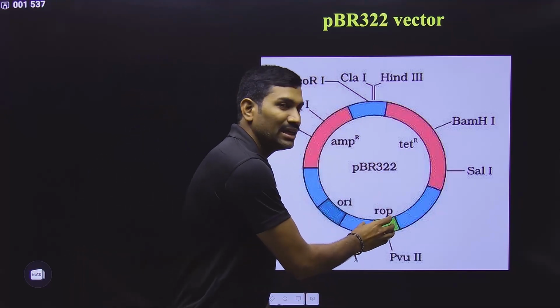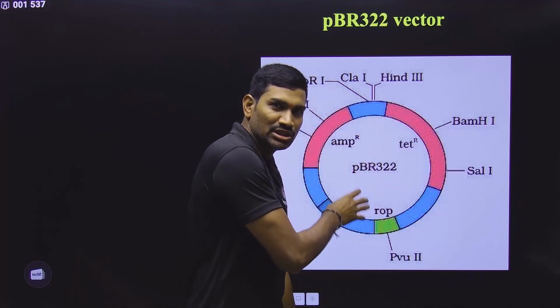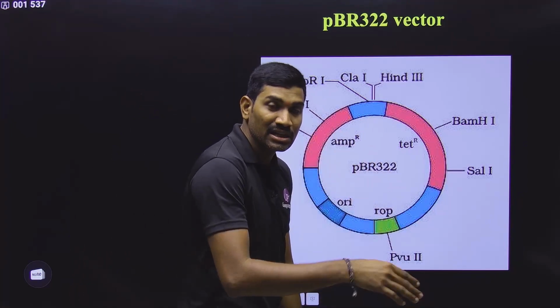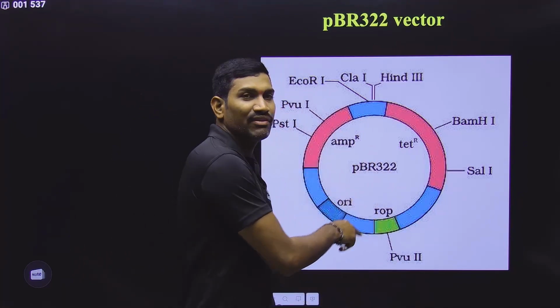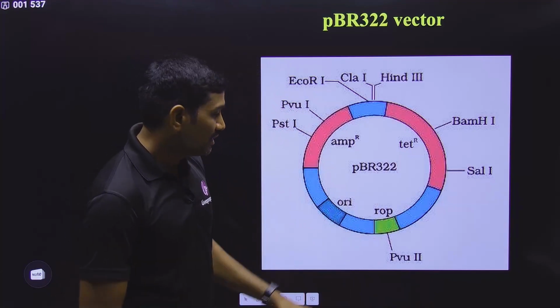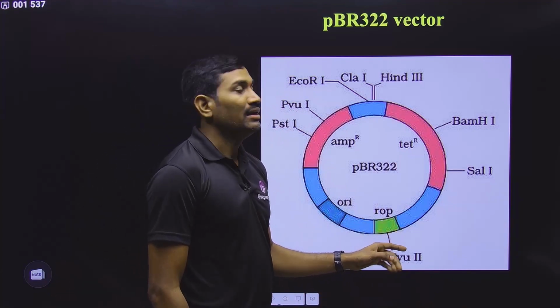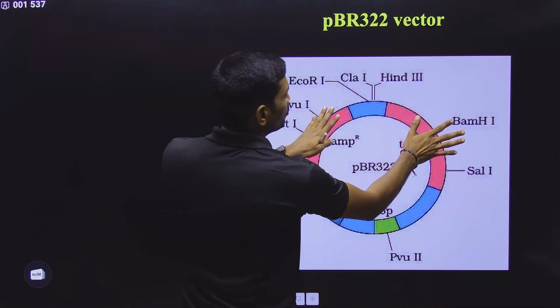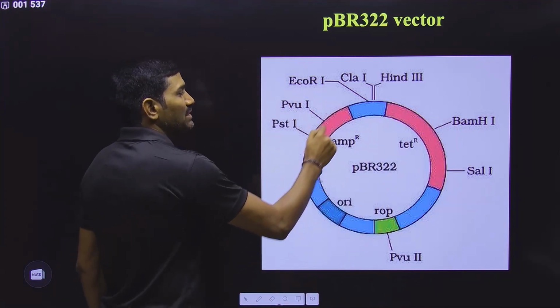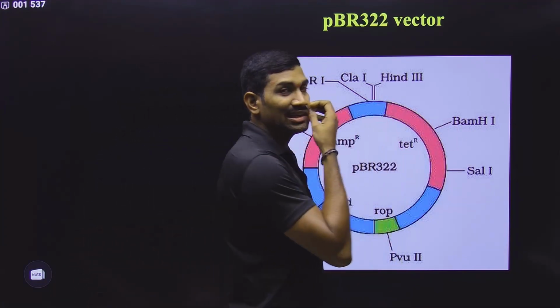So rop has some genes that produce proteins, and these proteins are needed for replication of the plasmid. That's why it was named rop. Along with this it has two selectable markers. One is the ampicillin resistant gene, the other one is the tetracycline resistant gene.